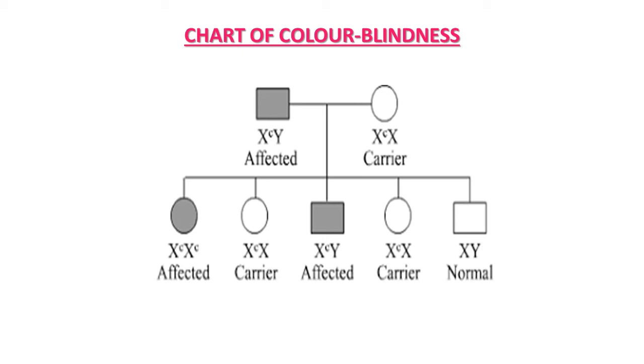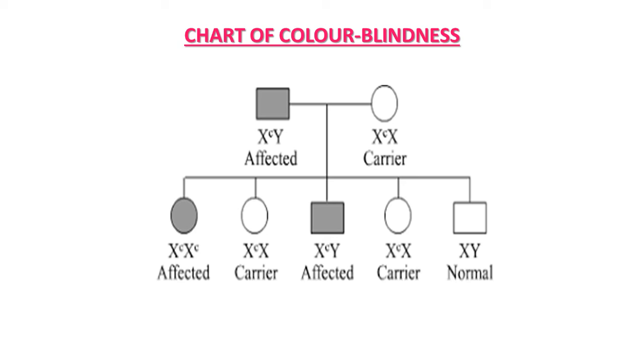Third possibility regarding a son: the son gets X small c and Y. Obviously he is affected because he has only one X sex chromosome. Fourth possibility is a daughter who is a carrier. Why a carrier? One X is normal and the other X has the recessive gene for color blindness.